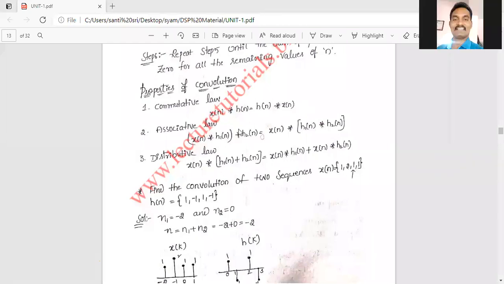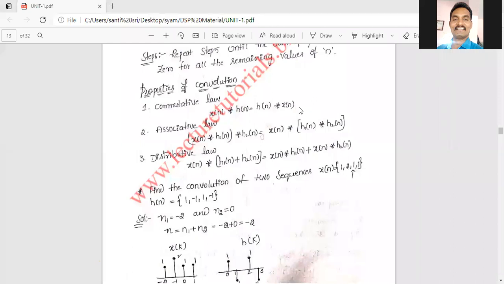Associative law is x of n convolved with h1 of n, whole convolved with h2 of n, is equal to x of n convolved with h1 of n convolved with h2 of n. So we put the whole bracket for h1 of n convolved with h2 of n. Then distributive law. Distributive law is x of n convolved with whole of h1 of n plus h2 of n is equal to x of n convolved with h1 of n plus x of n convolved with h2 of n. These three are the properties of convolution.